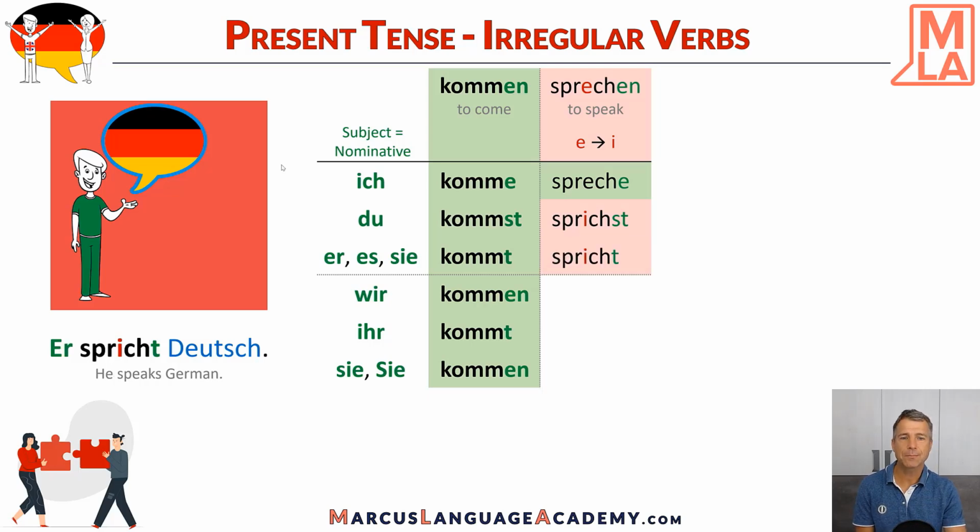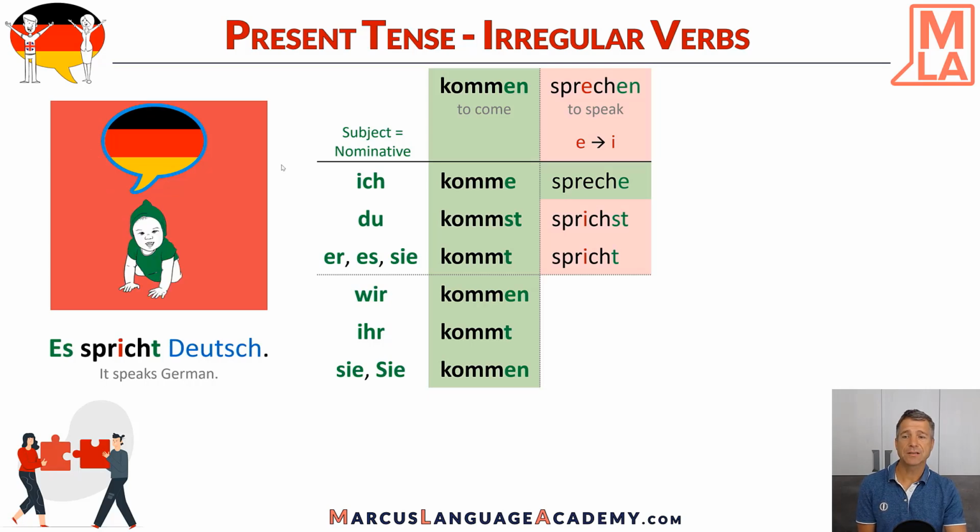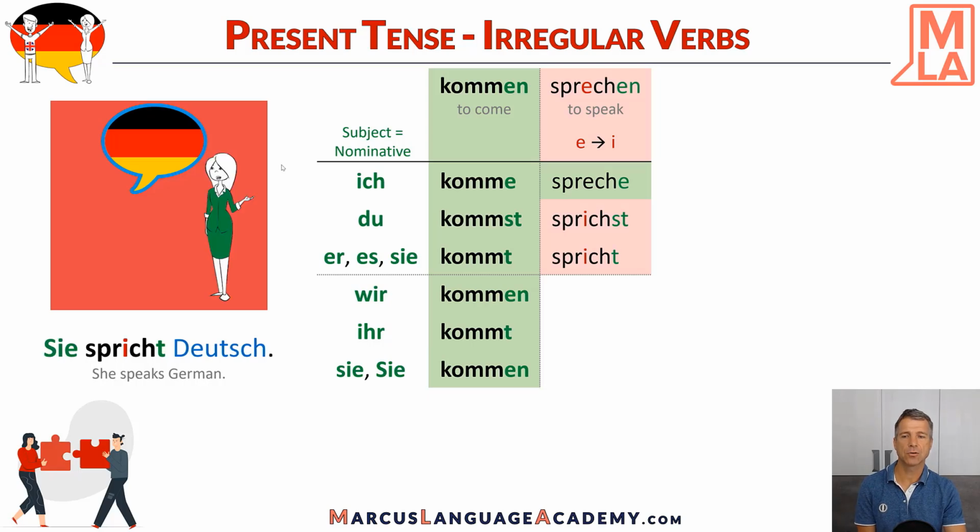And the same thing happens in third person. So er spricht Deutsch. The ending is like the regular verb, the t, but we have also I. So it's also red here. Spricht. And the same applies for es spricht, so the baby, it speaks. And also feminine, sie spricht, she speaks. Sie spricht Deutsch. And let's see what happens in plural.